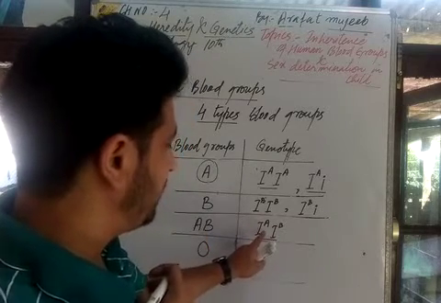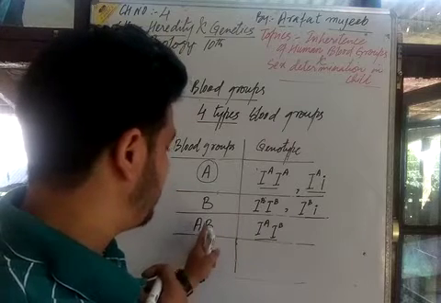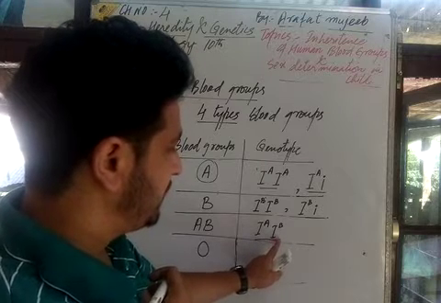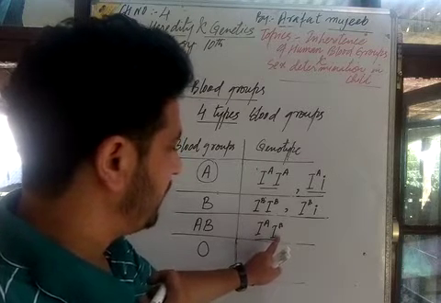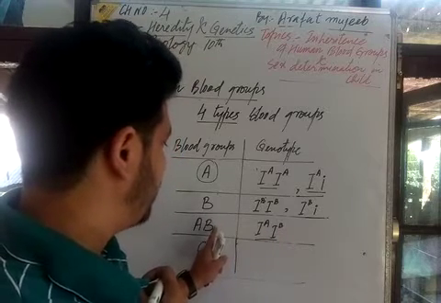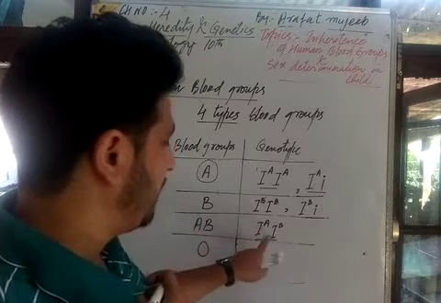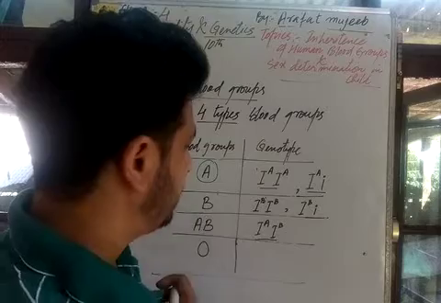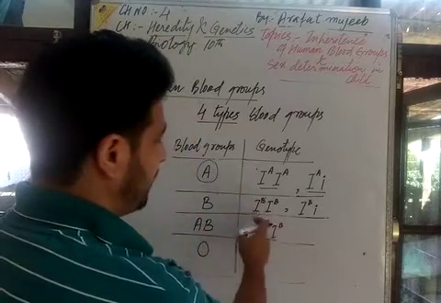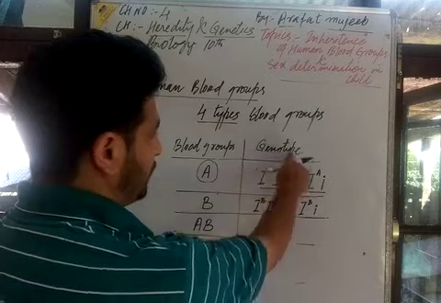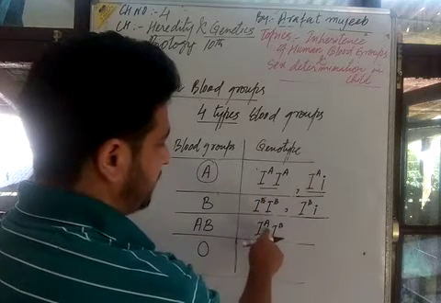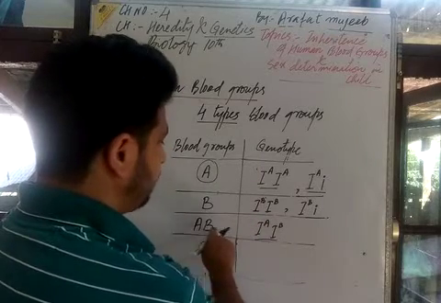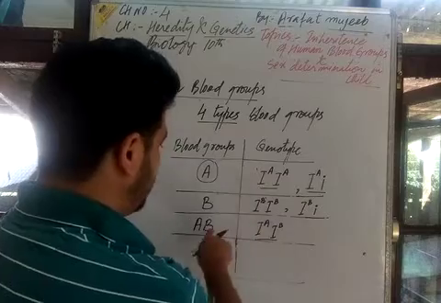This gene will maintain blood group A. This allele is also dominant, so it will also maintain blood group B. Therefore blood group AB has both genes, both dominant in nature. That means the AB blood group is maintained by the genotype capital I superscript A and capital I superscript B. This type of gene is for blood group A, and this type of gene is for blood group B.